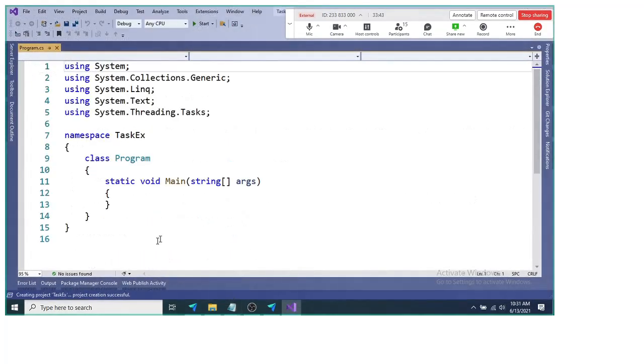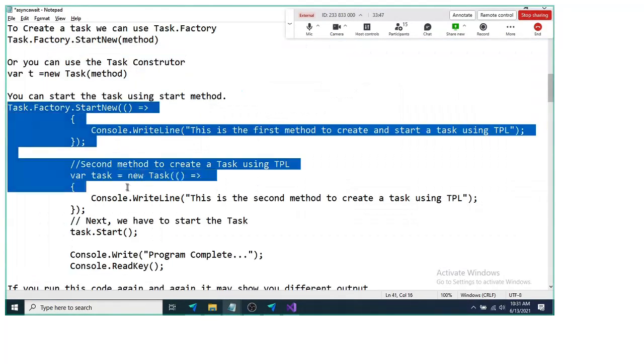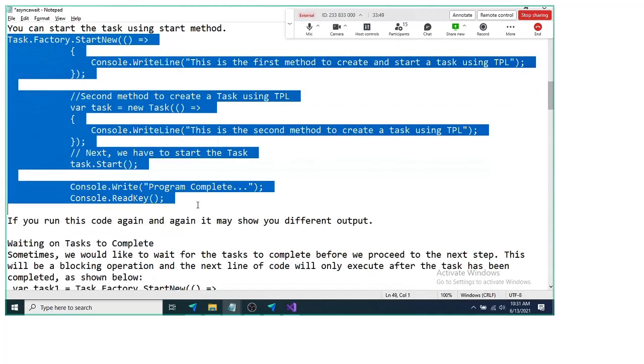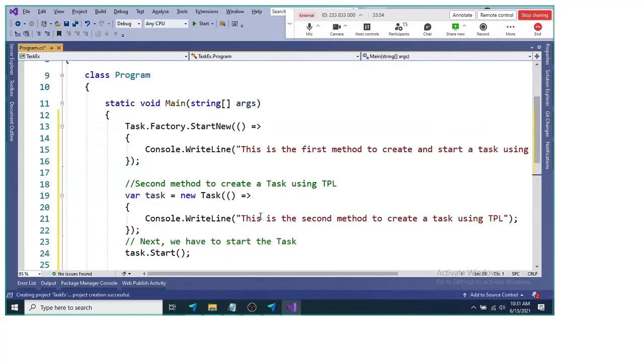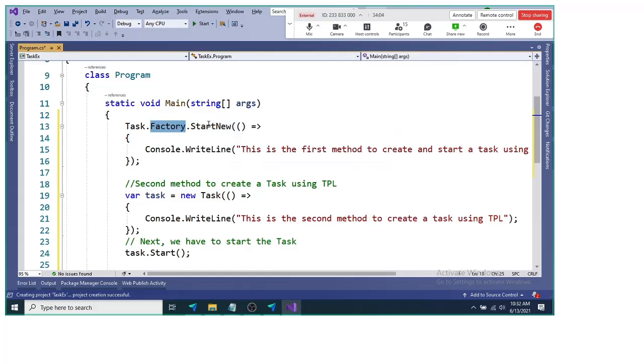Okay. Now, I started a console application. Instead of writing the code from scratch, I'll just copy this code and paste it here. If you look at this code, what we are doing is creating one task using the StartNew method of the Factory object that we have in the Task class. So that's Task.Factory, and here we are saying StartNew.